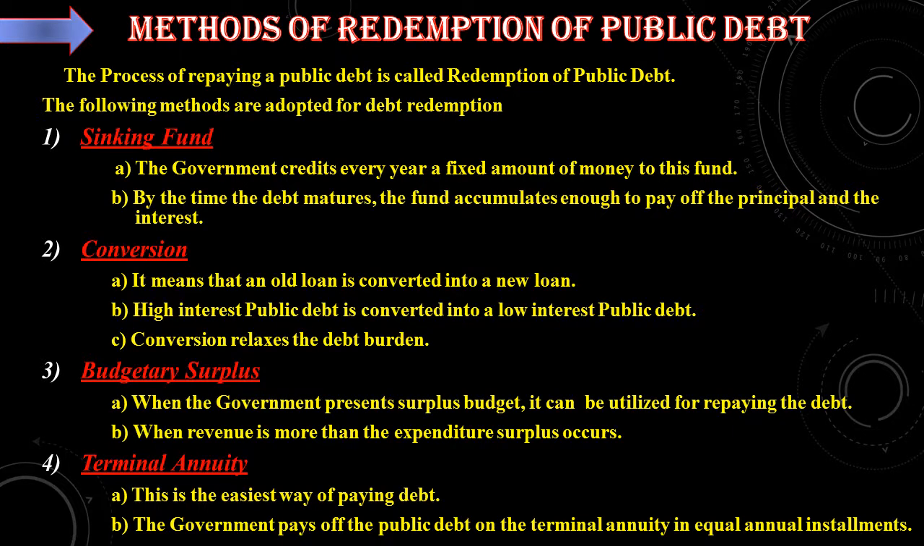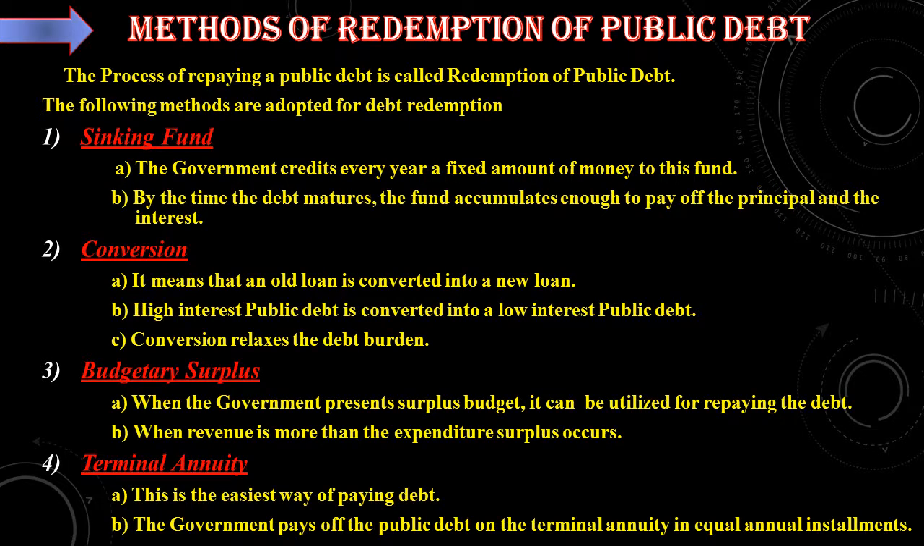Next one is conversion. It means that an old loan is converted into a new loan. High interest public debt is converted into a low interest public debt. Conversion relaxes the debt burden. So what will the government do? The government will once again borrow at a low interest and it will pay off the high interest loans. This is called conversion, converting the old loan into a new loan.